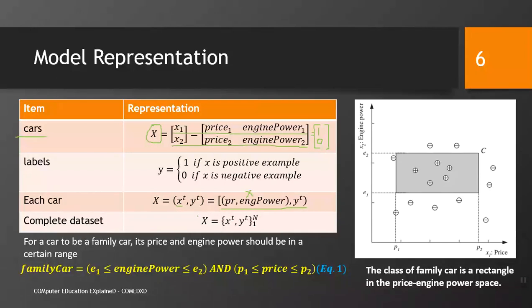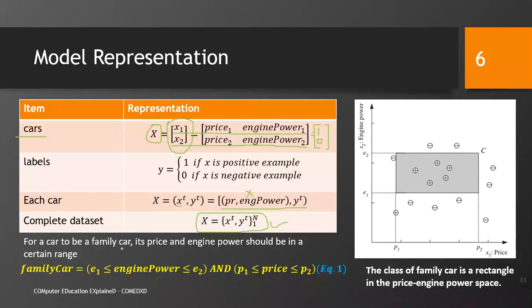The complete data set could be represented as this. You must be able to understand this. What does it mean? It is a shortcut way to write a big number of examples. For example, we may have 100 examples. In that case, we cannot write a matrix notation consisting of 100 examples. However, we can easily write this very simple way, xt, yt, where t ranges from 1 to n, 1 to 100, meaning we have 100 examples in our data set.